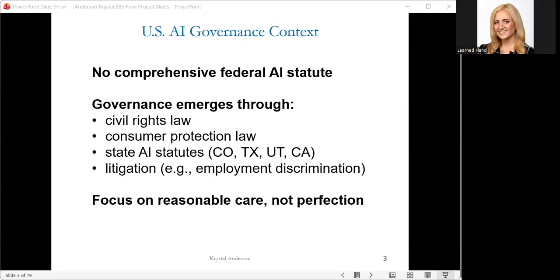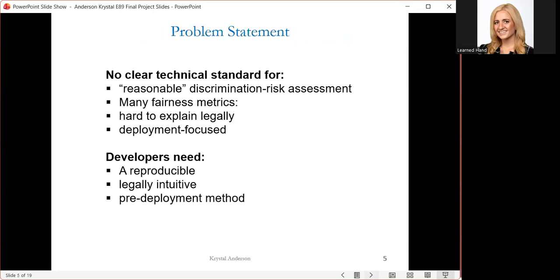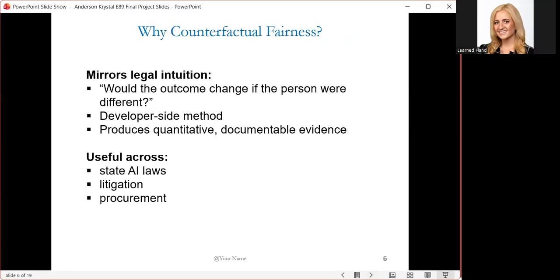Since there is no strong standard, developers are increasingly being judged not just on the outcome of their model, but whether they can show they used reasonable care in how their models were designed and tested. This creates a technical problem. How can developers provide audit-ready evidence to demonstrate responsible AI development? Here we propose a method that is reproducible, legally intuitive, and is a pre-deployment method so that developers can cover that risk and pass on misuse to the deployers.